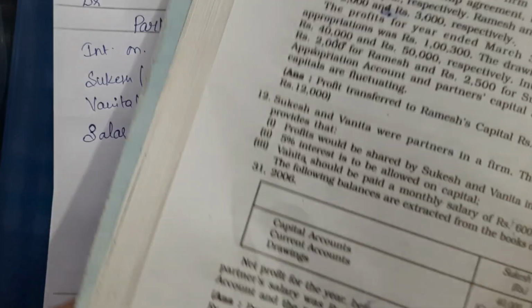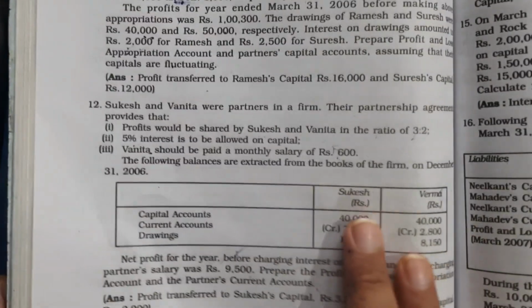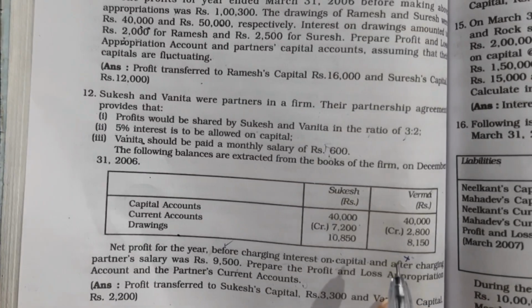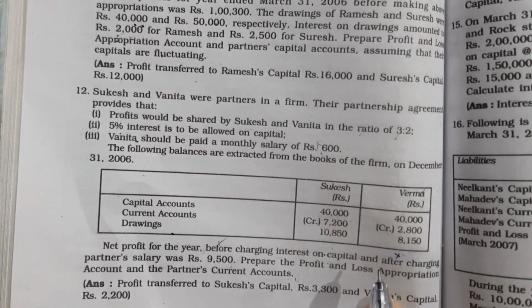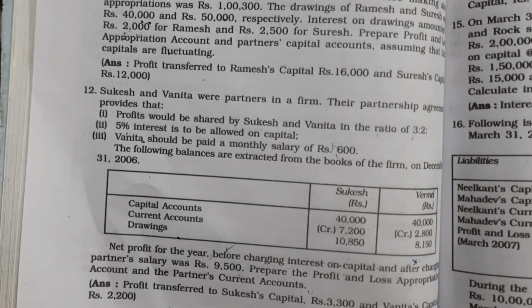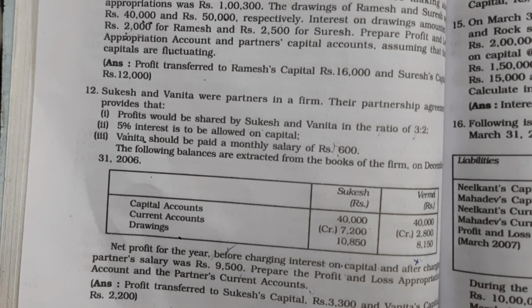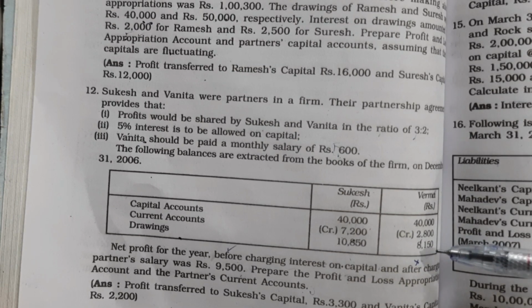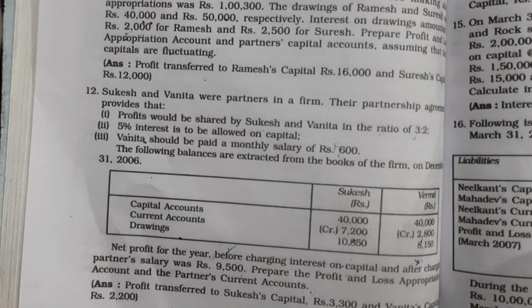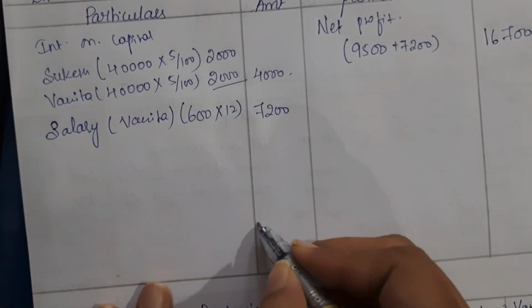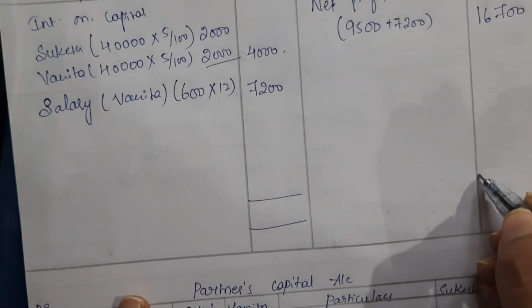Next, after that the capital and current account balances are given, and the amount of drawings is given. We know that the amount of drawings will not be taken in the profit and loss appropriation account. In this question, interest on drawings is not given. The amount of drawings is given, no doubt, but the interest on drawings or percentage of interest on drawings is not given, so we will not take interest on drawings in this question. Now everything is recorded. Again, just total and check which side is bigger.